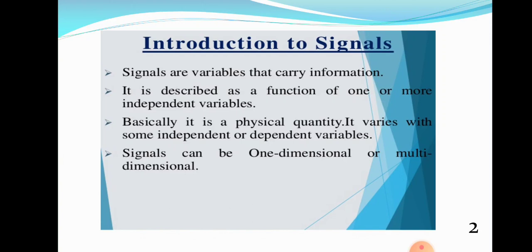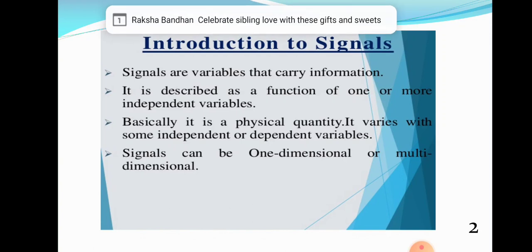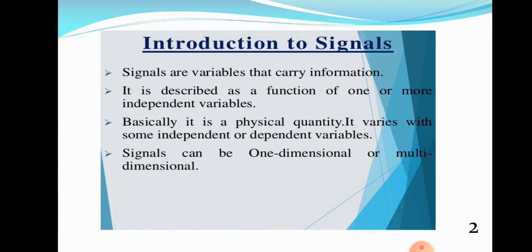What is meant by a signal? Anything that carries information is known as a signal. A signal is a physical quantity that varies with time, space, or any other independent variables.